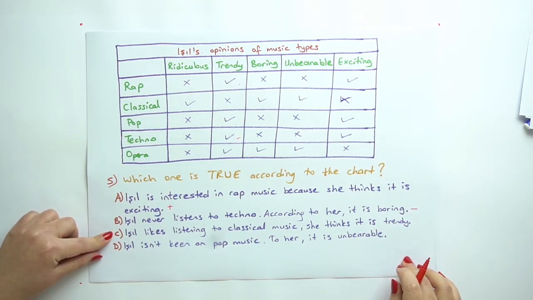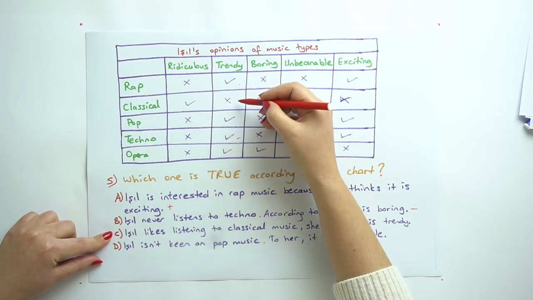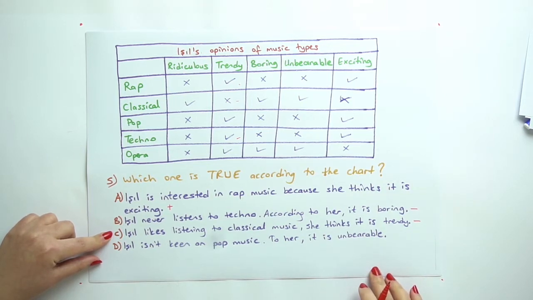Işıl likes listening to classical music. She thinks it is trendy. Let's find classical. And she likes? No. She doesn't like it, so we cannot say this one too.